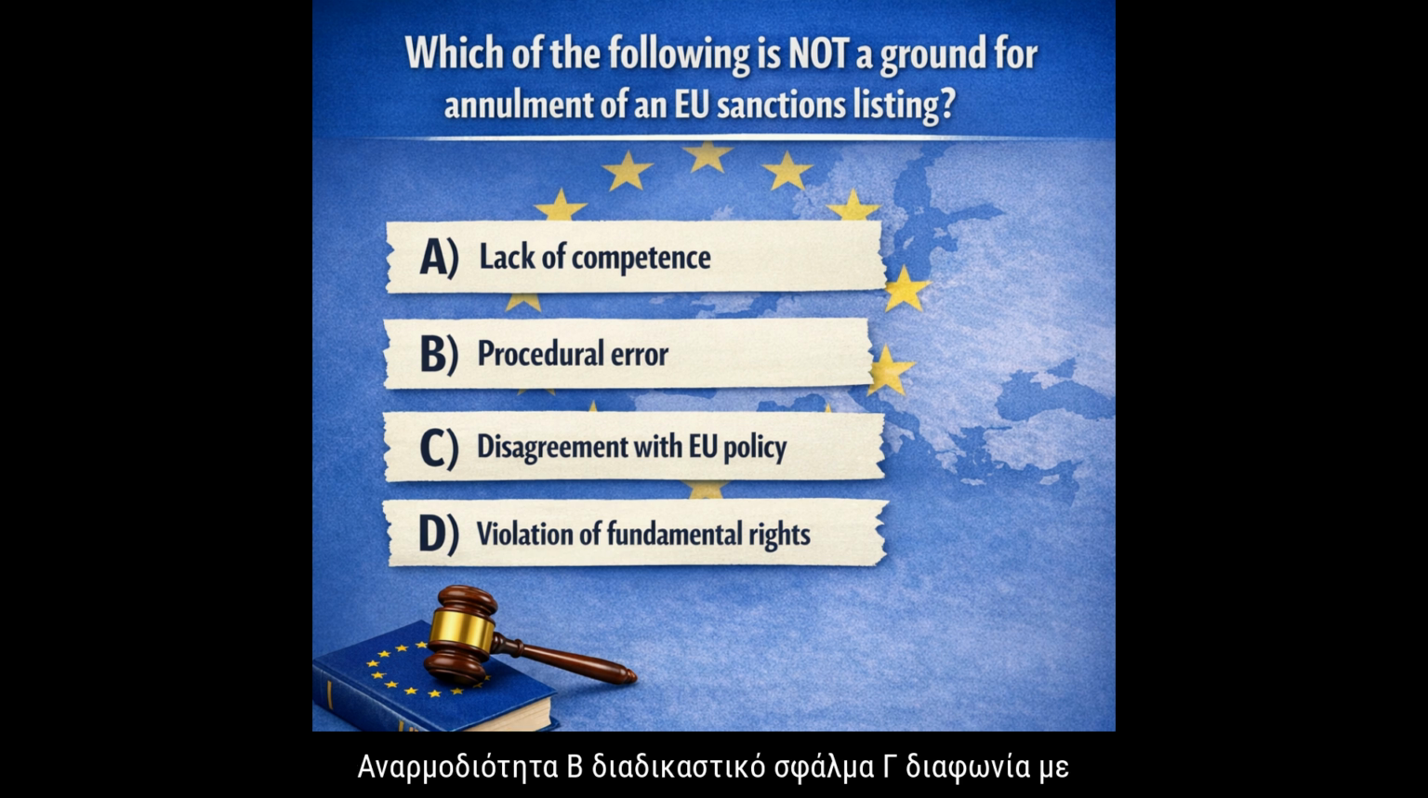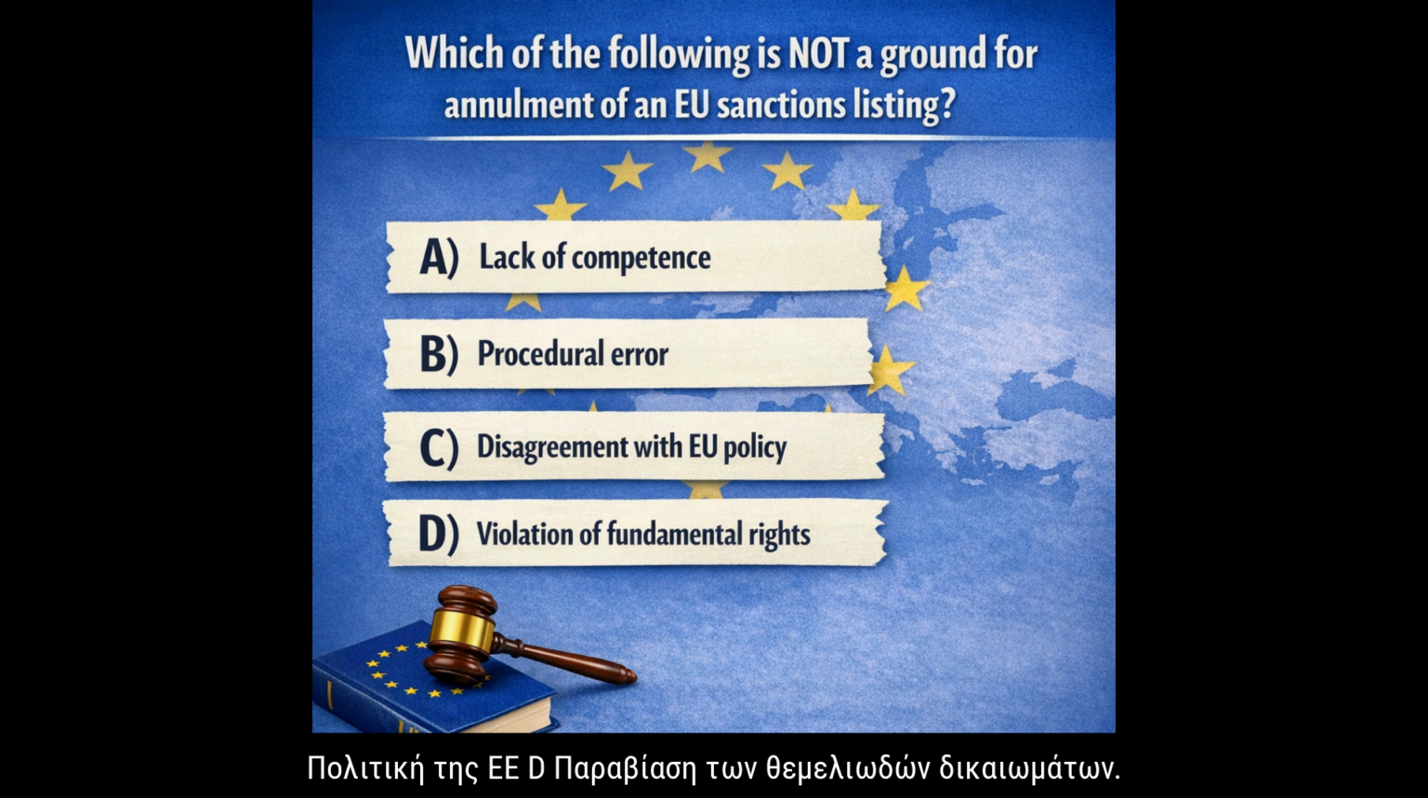5. Which of the following is not a ground for annulment of an EU sanctions listing? A. Lack of competence. B. Procedural error. C. Disagreement with EU policy. D. Violation of fundamental rights.